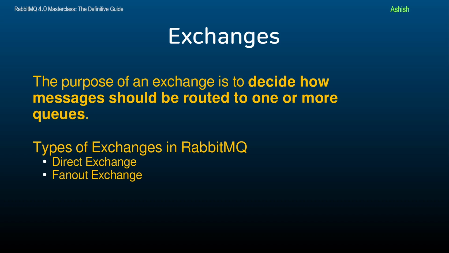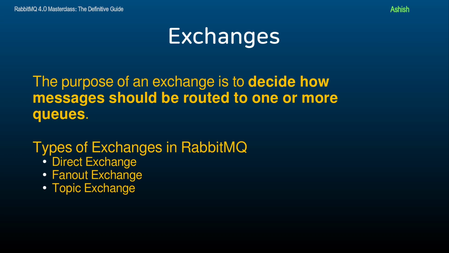This is used when you want to send the same message to multiple consumers, which means multiple queues at the same time. For example, a notification system where a message should be broadcast to all users or subscribers without filtering by specific criteria. A topic exchange allows routing based on pattern matching of routing keys.